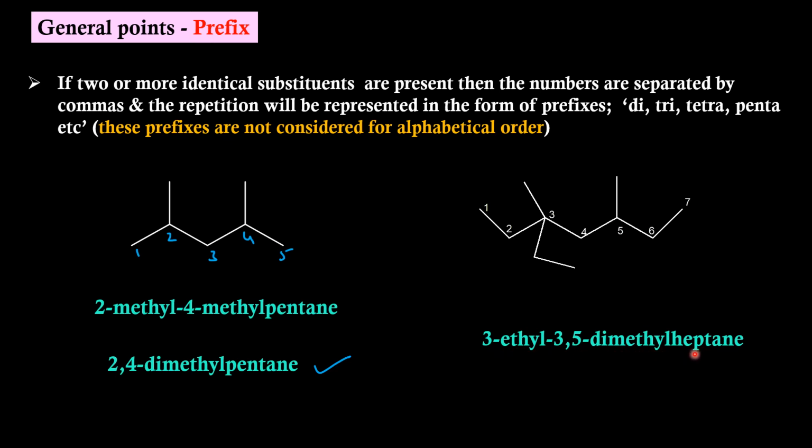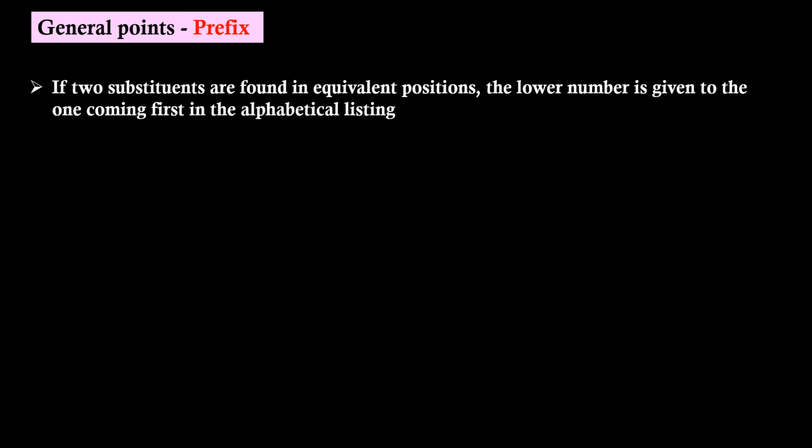3,5-dimethyl heptane. Generally, any name which represents number will not be considered for alphabetical order. Di means 2, tri means 3, tetra means 4, penta means 5. All these prefixes will not be considered for alphabetical order. If two substituents are found in equivalent positions, the lower number is given to the one coming first in the alphabetical listing.